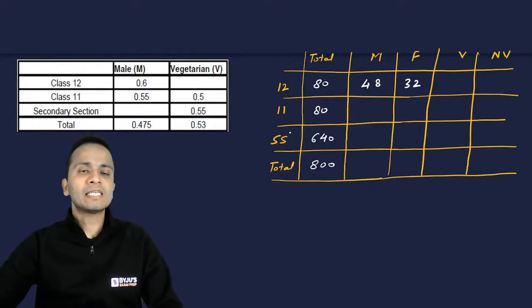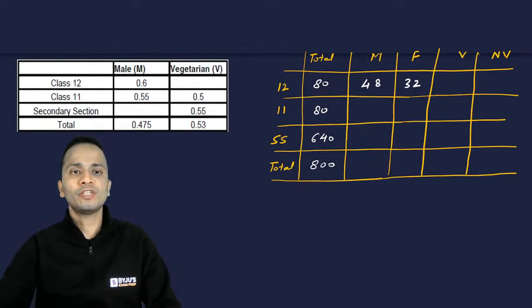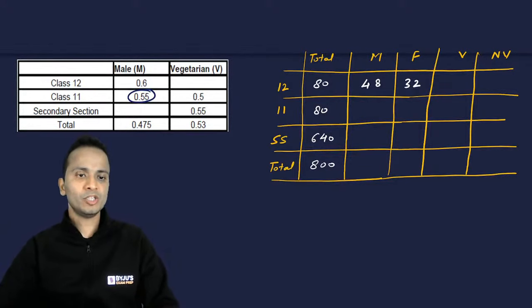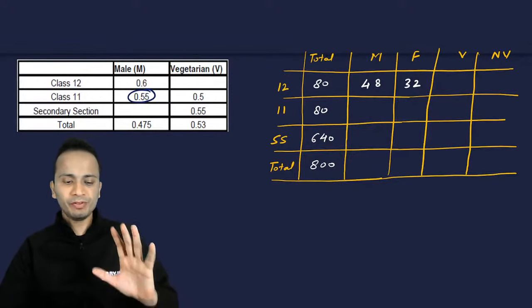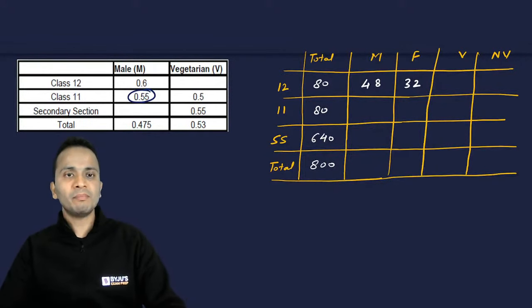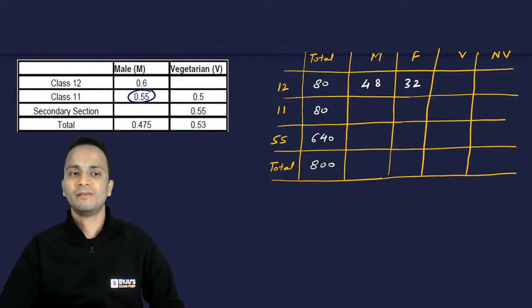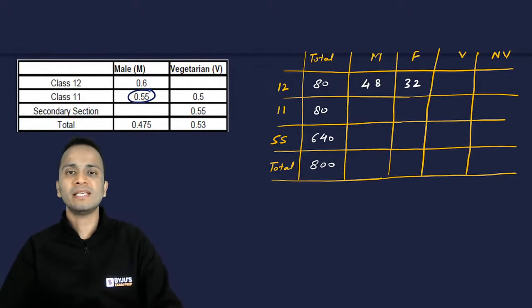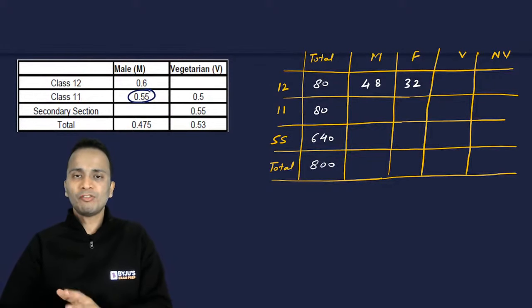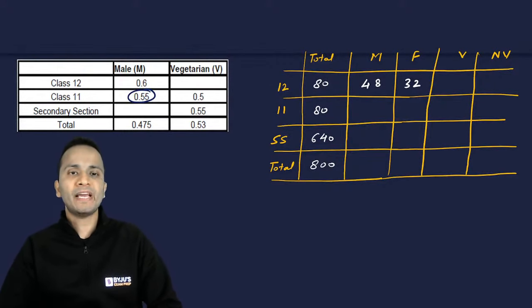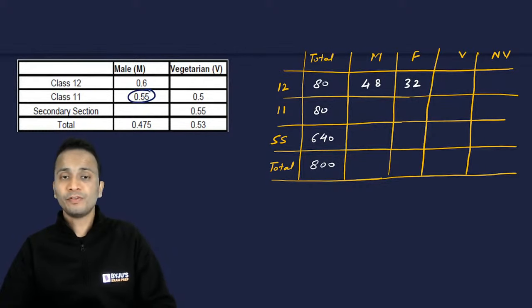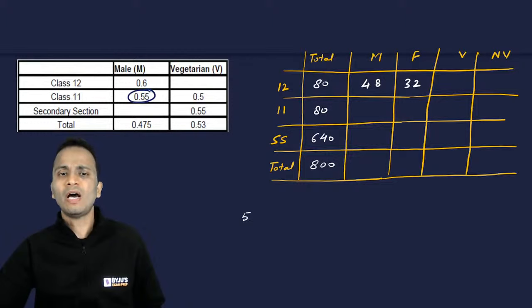Now talking about class 11. In class 11, 55% of the students are males. 0.55 is the proportion. If I'll convert it into percentages, it will be 55. So can you all write the number of males in class 11? I want all of you to write the number of males in class 11. So number of males in class 11 will be 55% of 80. Now how to increase the speed of our calculations? You have to calculate 55% of 80.